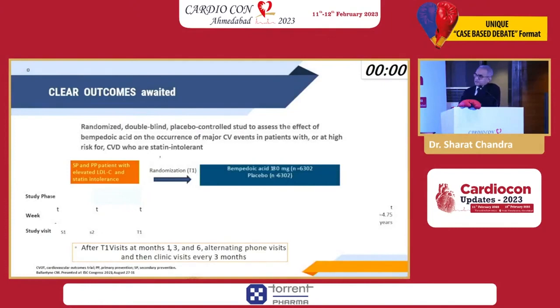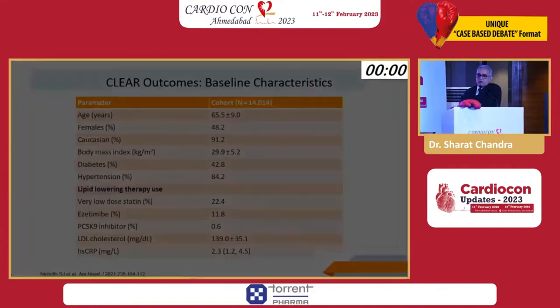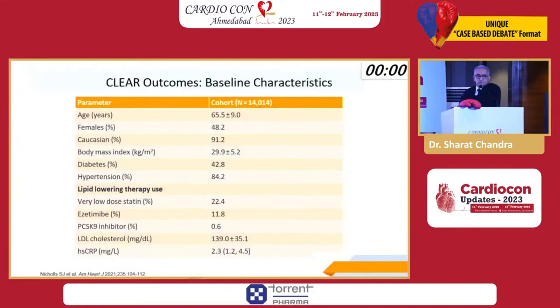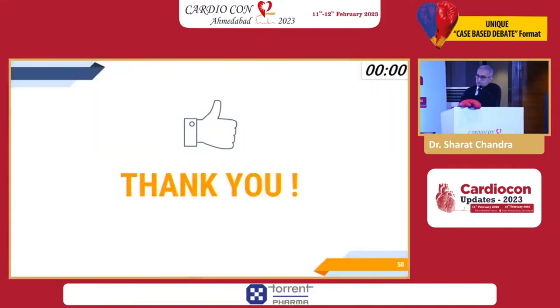So the trial that is awaited, the event-based trial, is called the CLEAR Outcomes trial, and its patients are going to be on follow-up for nearly 5 years, and the data is expected sometime late this year. All right, thank you very much.